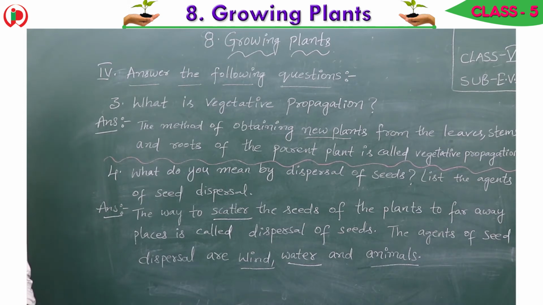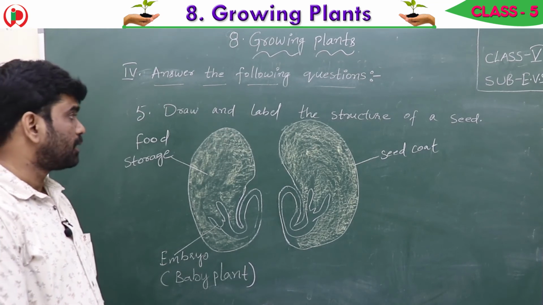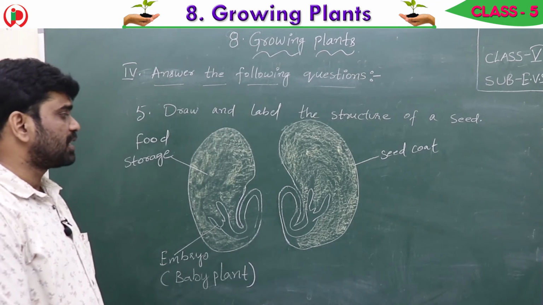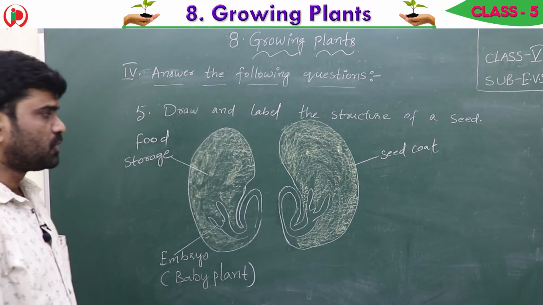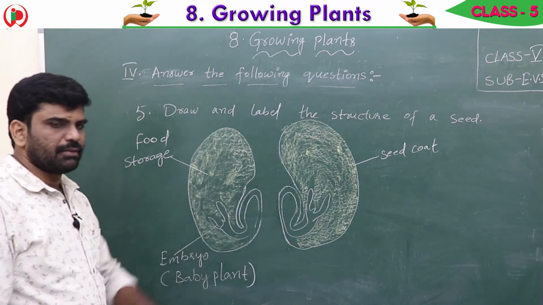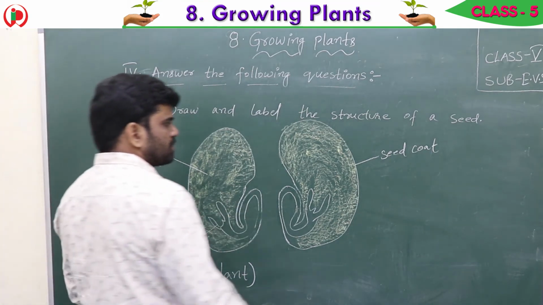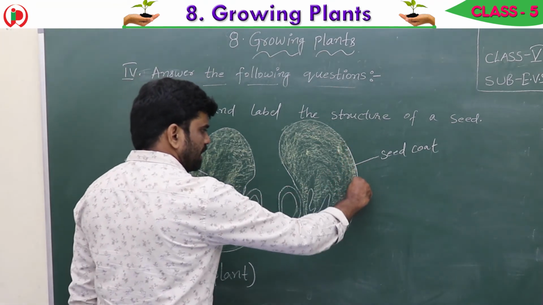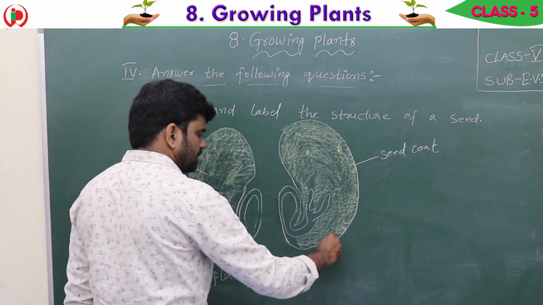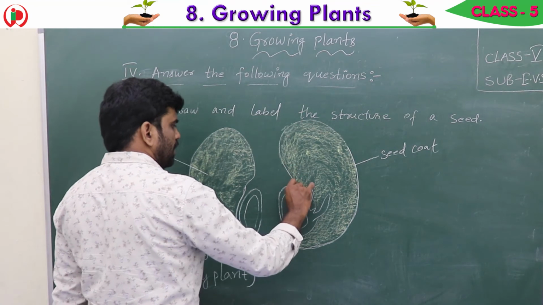Okay. Children, now see the fifth one. Draw and label the structure of a seed. So this is a seed, children. This is also a seed. So the outer one is called the seed coat. This outer layer is called the seed coat. Now this is called labeling. Writing the parts is labeling, children.